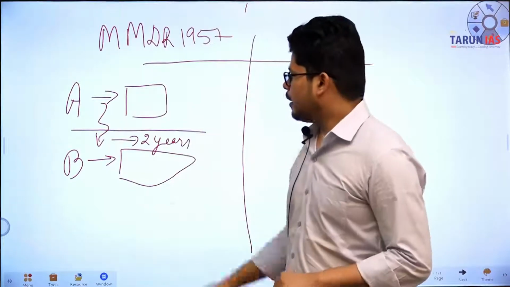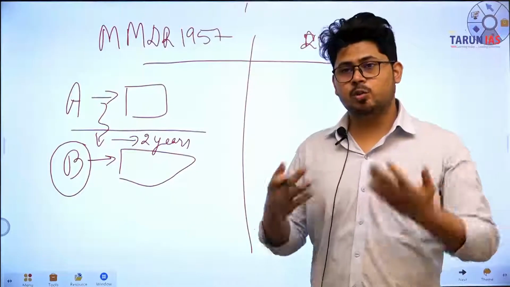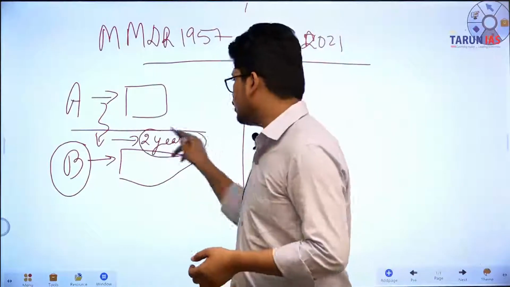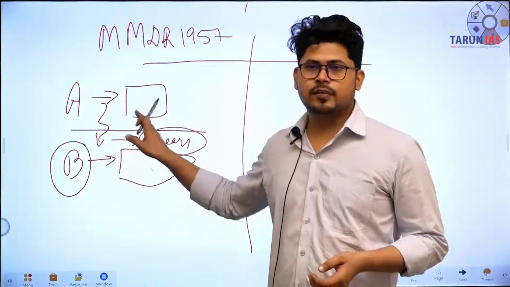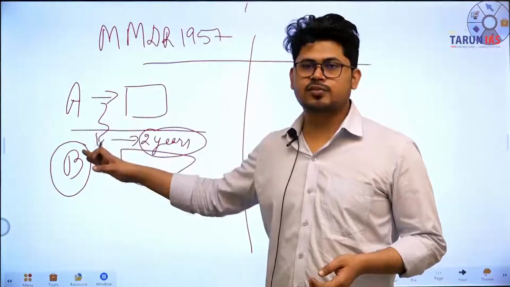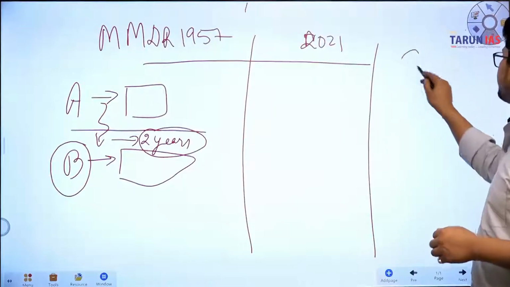Okay. And now this company will have to obtain the statutory clearances on its own within the stipulated period of 2 years. If this company fails to obtain these statutory clearances within 2 years, then its license for mining will be cancelled. Now what are these statutory clearances?